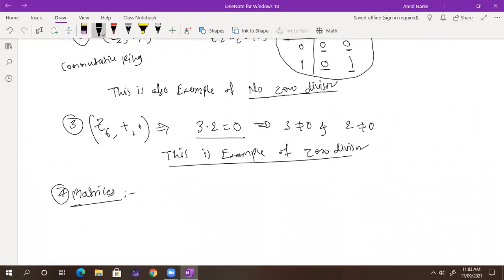So I take matrices. Matrices is infinite. You can find any number of matrices. So I just take one matrix here. The infinite example I'm talking about: here 1 0 and here I'm getting 0 1. Okay, and here I'm writing 0 1 and here 1 0. What is the product of those two square matrices? Can someone do the product?